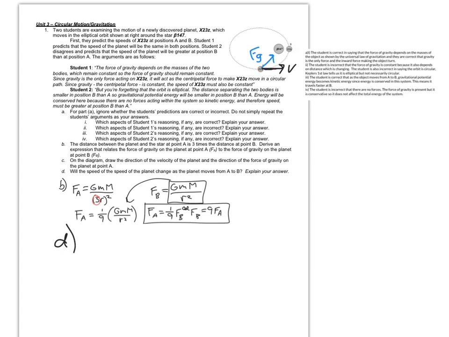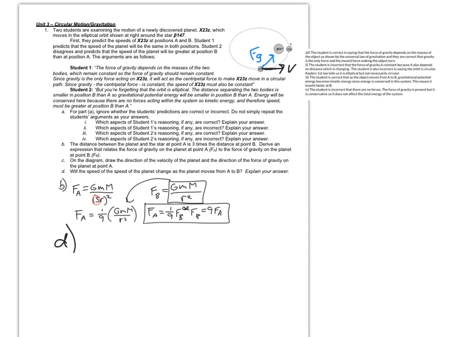The other argument you can make would be, you can see here that there's a component of this force of gravity in the direction of the velocity. That's going to lead to the object speeding up because we're going to have an acceleration also in that direction. So that's one way you could explain it.